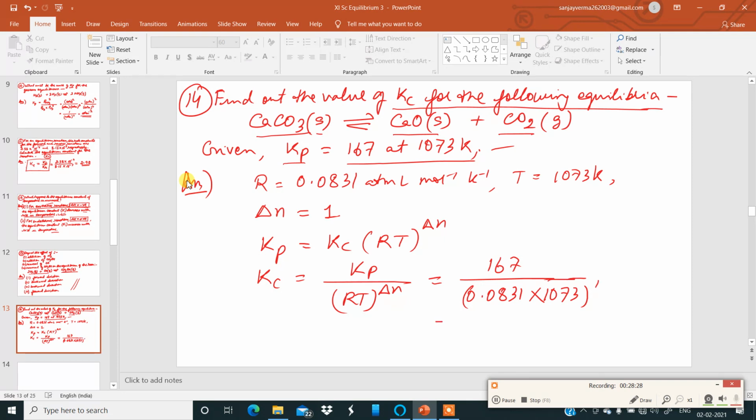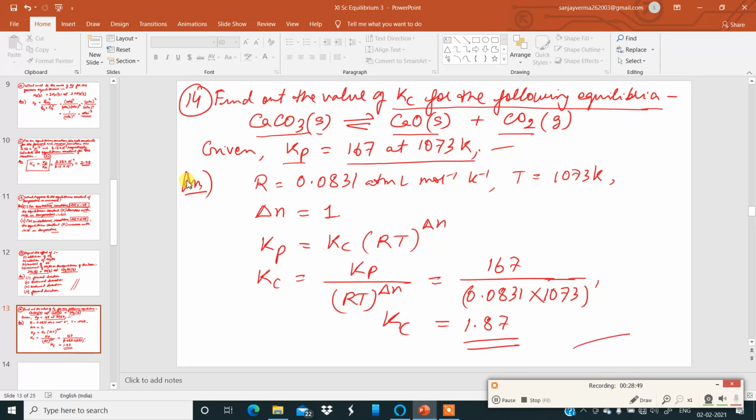So upon simplification, we get the value of equilibrium constant in terms of concentration. It is coming to 1.87. Okay. That means at equilibrium, we have comparable amounts of the reactants and the products. Okay. So this is question number 14.